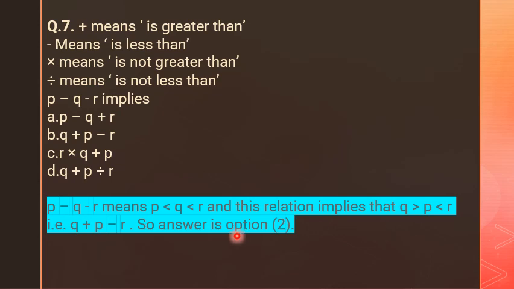P is less than Q, Q is less than R. And the answer is Q is greater than P and P is less than R. That is Q plus P minus R. So the exact answer is in front of you. What is that? Your answer is the second one, that is B, which means Q plus P minus R.